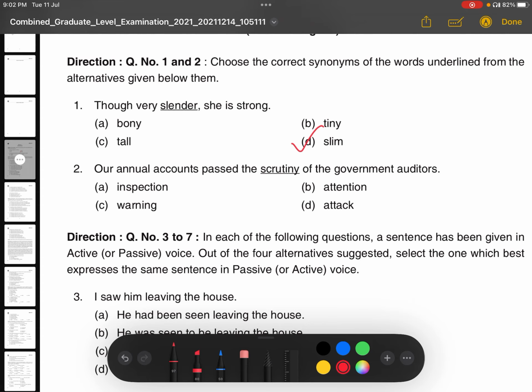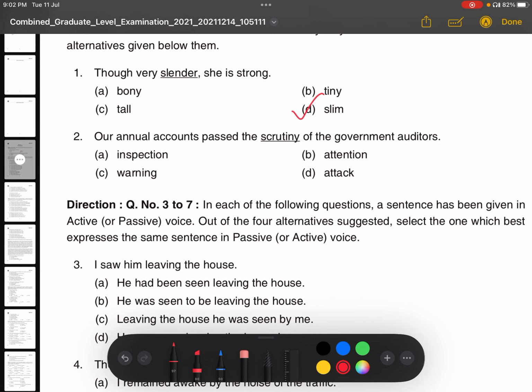Next question is, our annual accounts passed the scrutiny of the government auditors. We know that scrutiny means what? Inspection. This is a very easy question.